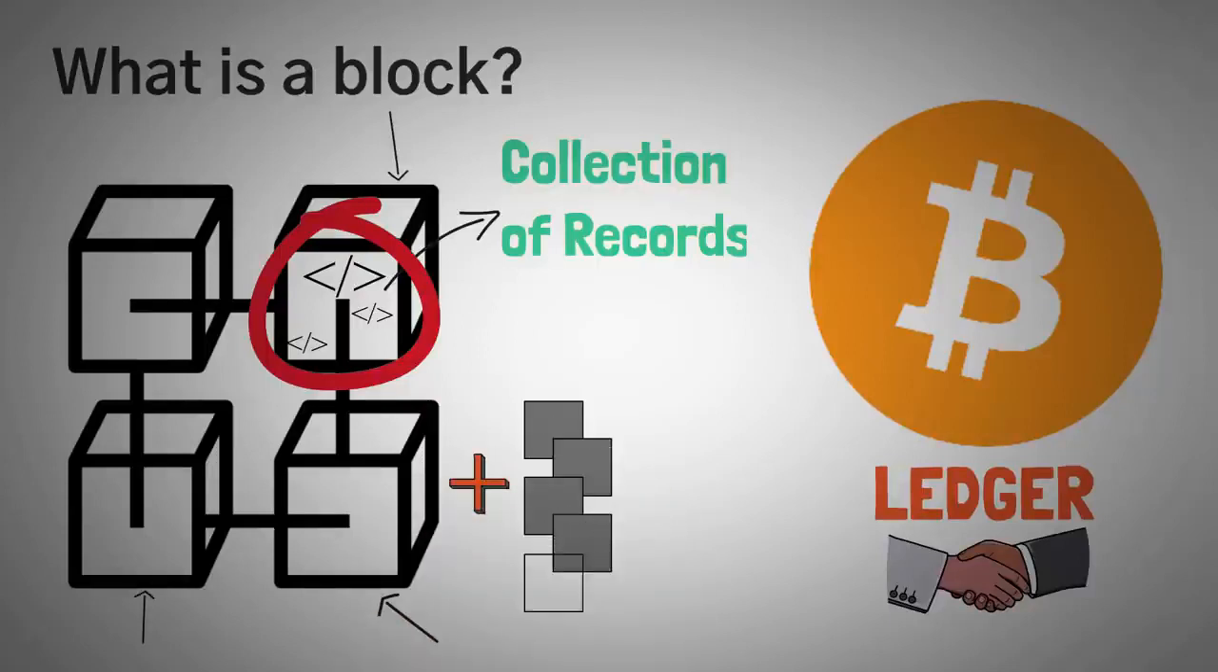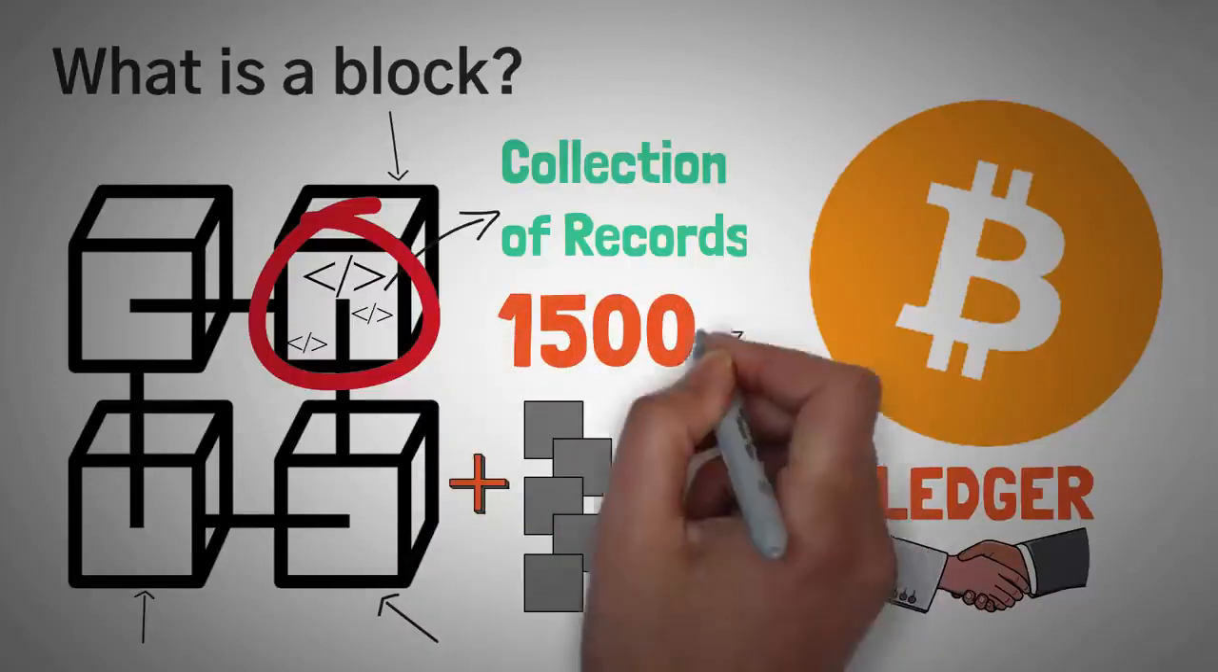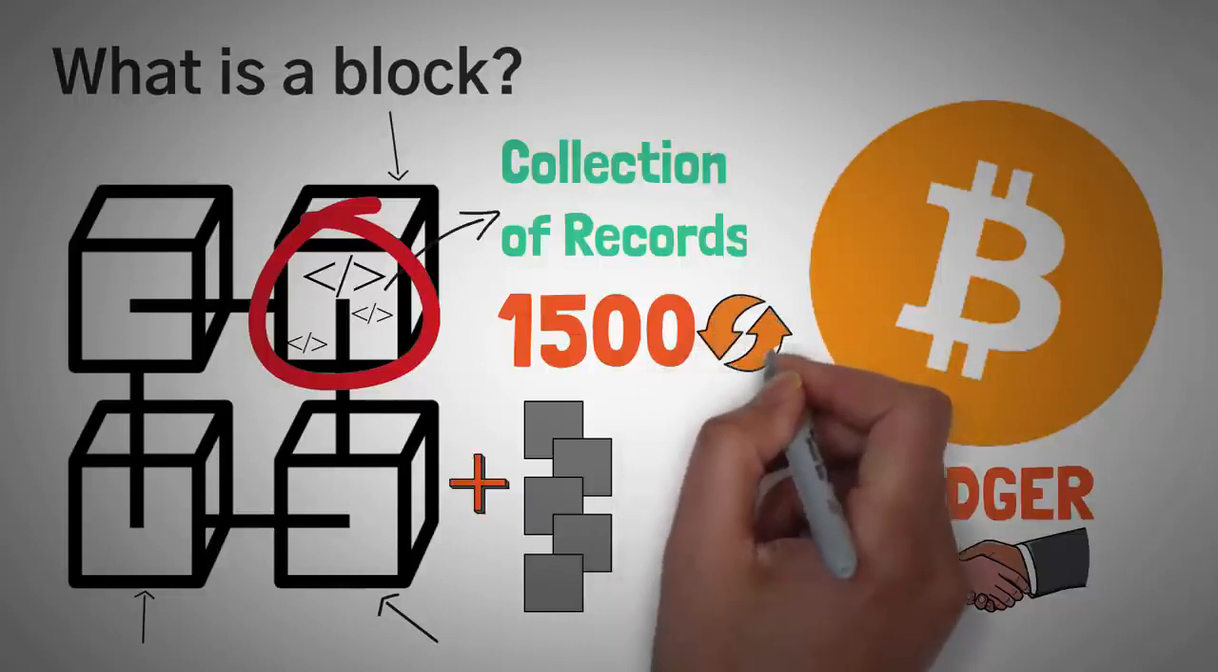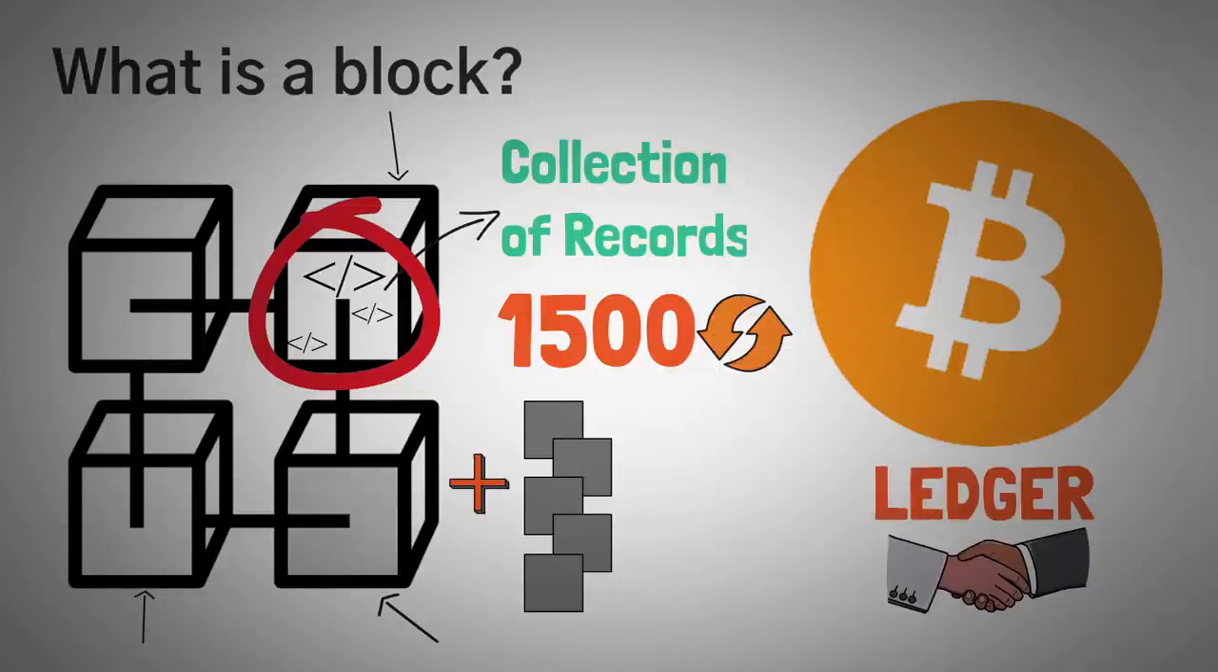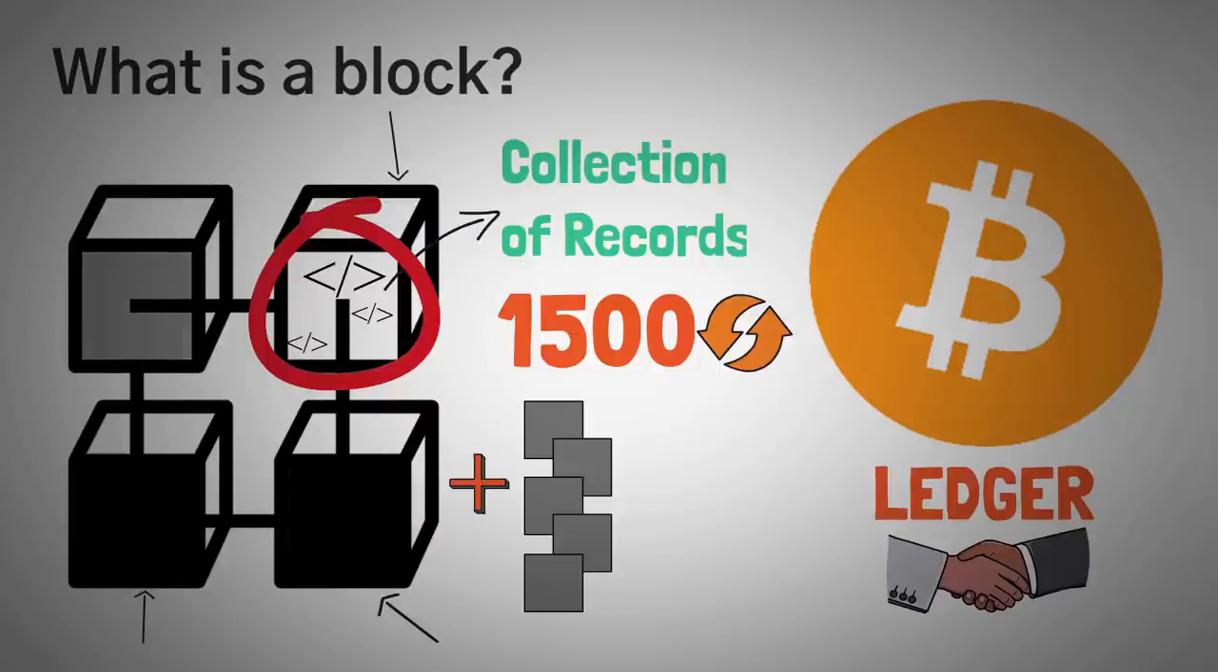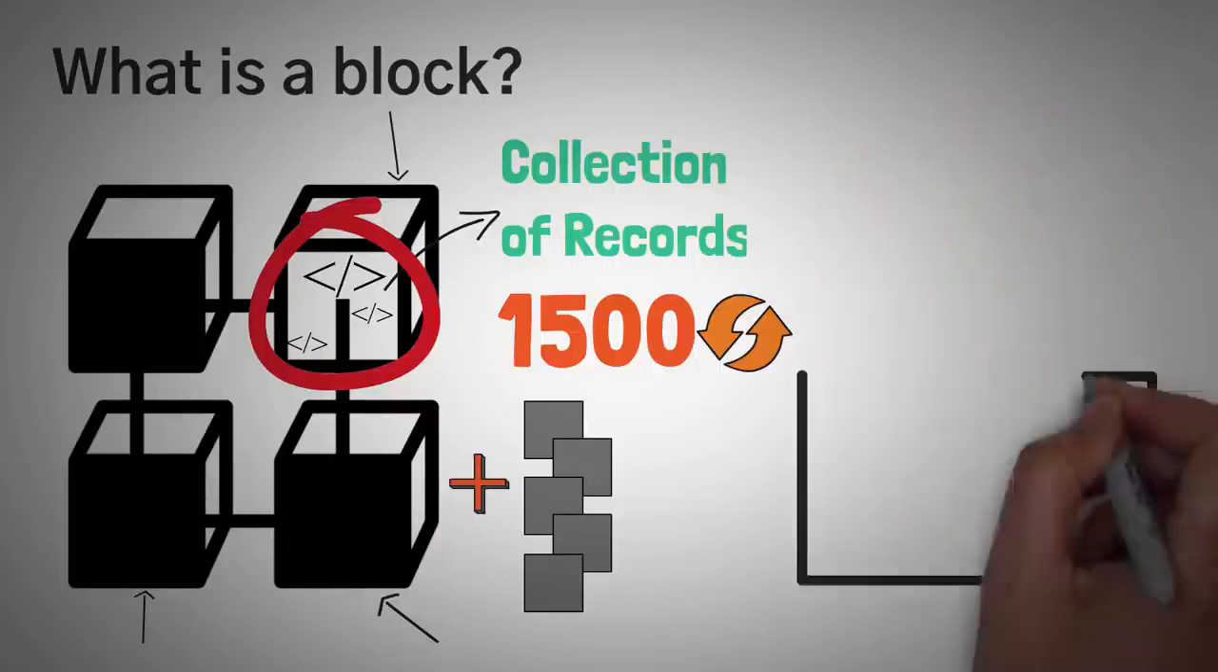For our example, Bitcoin has an average of around 1,500 transactions in one block right now. Now, this number changes, but you don't really need to know why. Just know that these blocks do fill up, and then we have to do something with them. Well, what do we do when these blocks are full? We add them to the network.